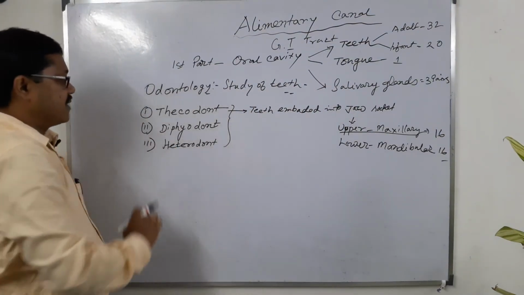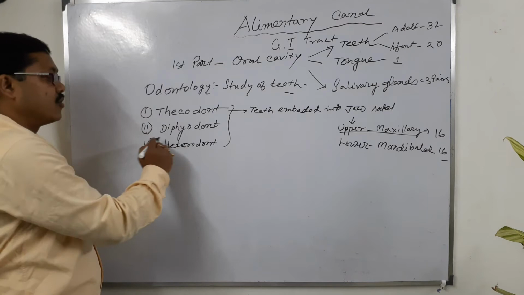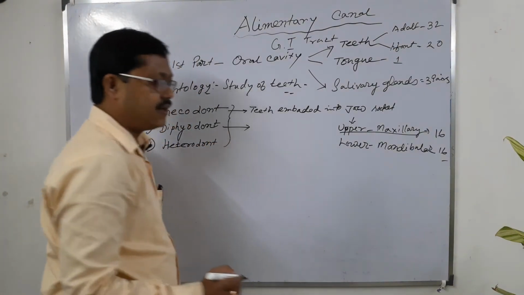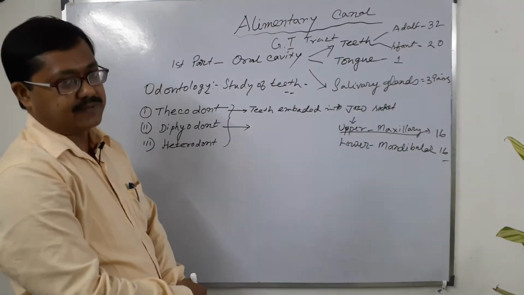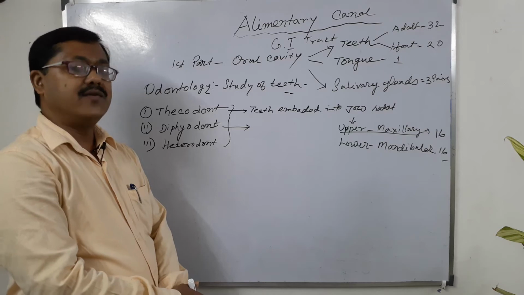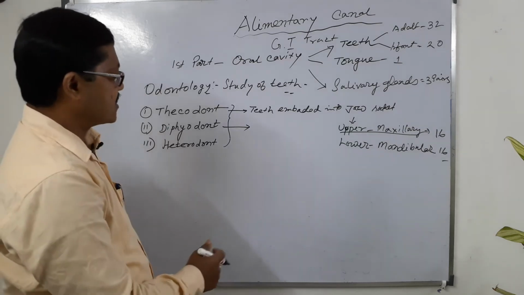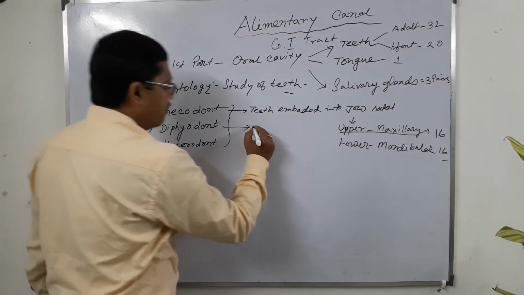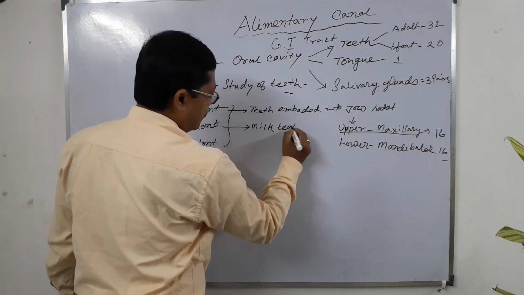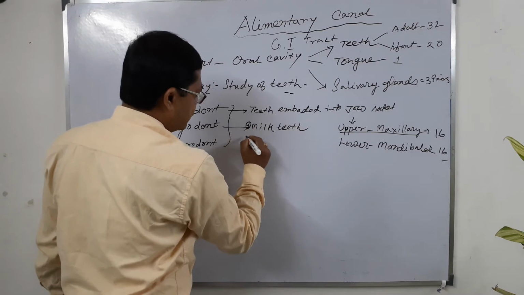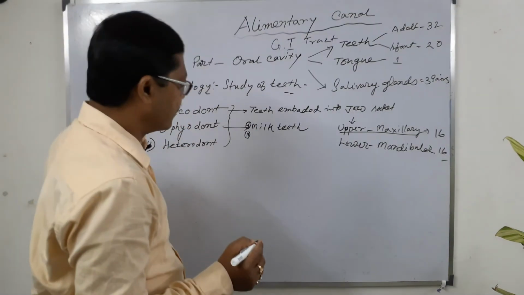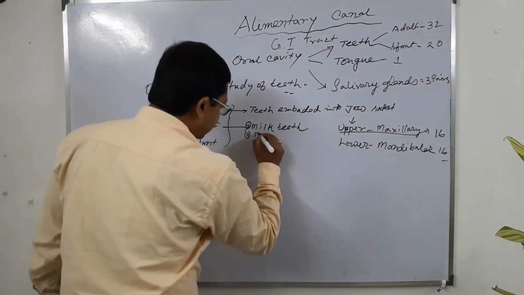Then, explaining the second term, diphyodont. In the human life cycle, two types of teeth develop. At infancy, the first type of teeth develops, called the milk teeth, also called deciduous teeth. The second type of teeth develops after shedding the milk teeth. This is called the permanent teeth.